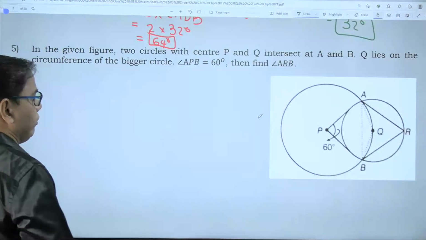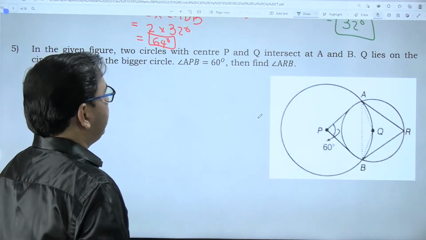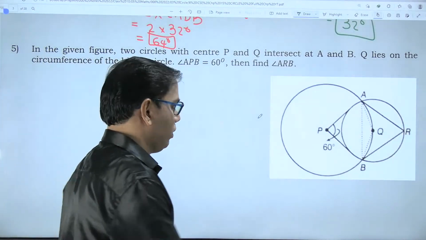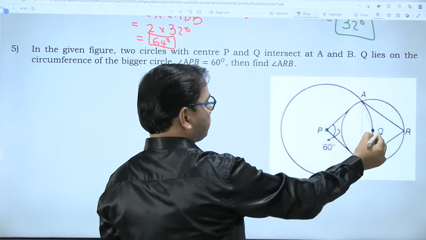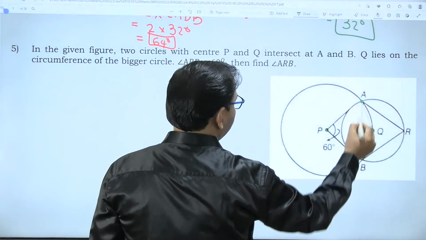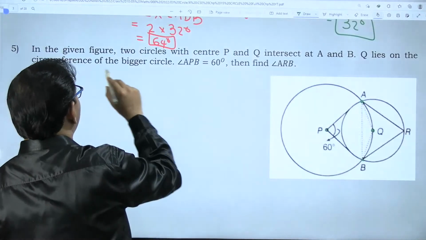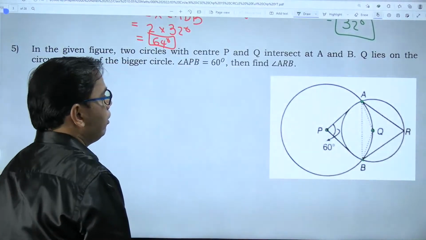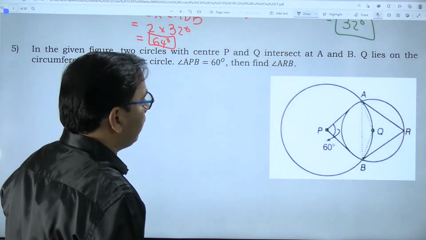Let us continue to the next question, question number 5. In the given figure, two circles with centers P and Q intersect at A and B. One is larger in size compared to the other. The larger circle has center P and the smaller circle has center Q, and they intersect each other at points A and B. Q, the center of the smaller circle, lies on the circumference of the bigger circle. Angle APB is equal to 60 degrees. Find angle ARB. Very interesting question.